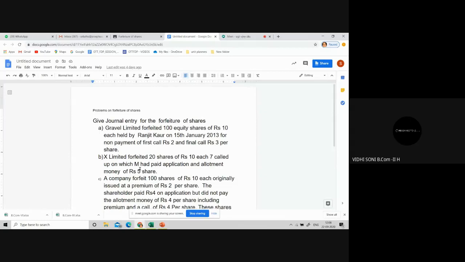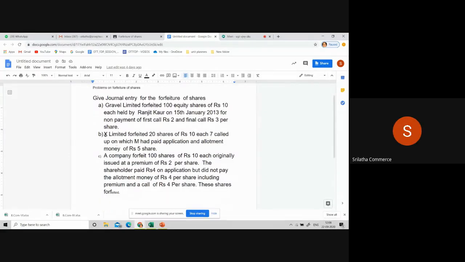So we are going to go with the next problem. In the previous problem, what was given: they forfeited 100 equity shares of 10 each held by Ranjit Kaur on 15 January 2013 for non-payment of first call 2 and final call 3 per share. How many shares were forfeited? 100 shares. What is the face value of each share? 10 rupees each.